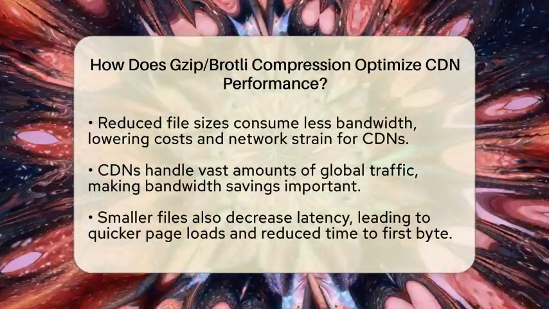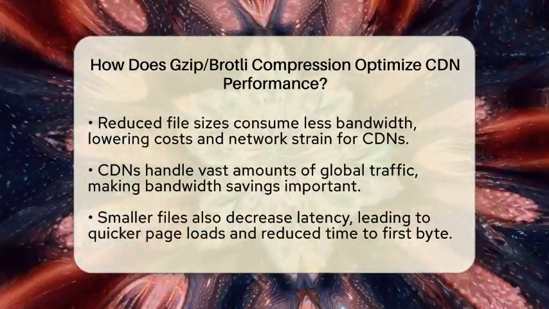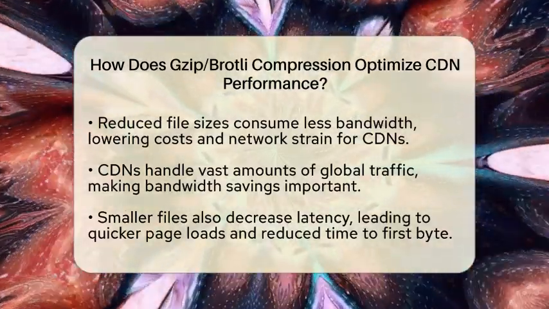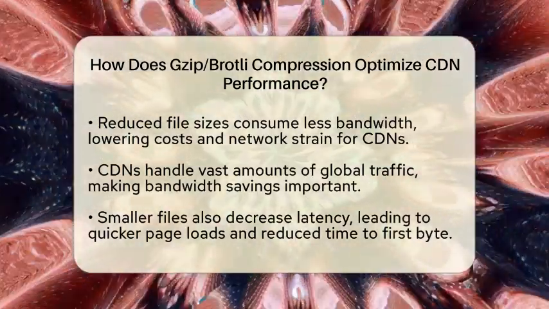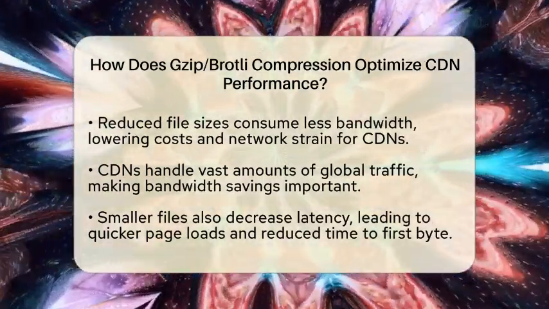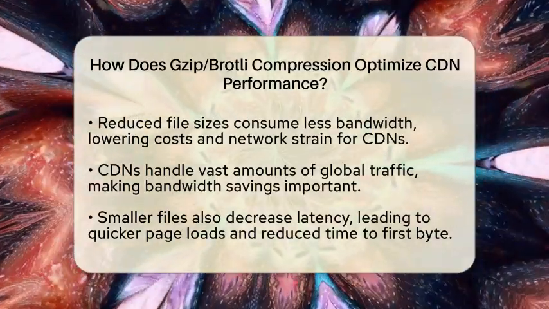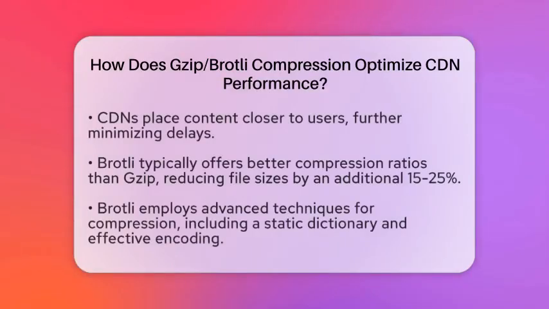Next up is latency. Smaller files mean they can be transmitted more quickly. This results in faster page loads and a reduced time to first byte. The CDN's architecture also helps here, as it places content closer to users. This geographical advantage further cuts down on delays.